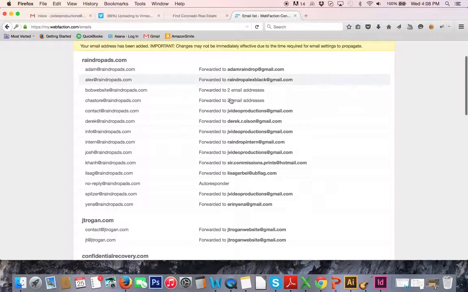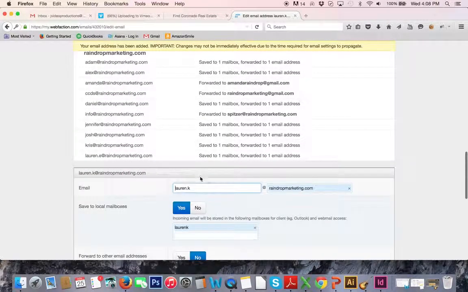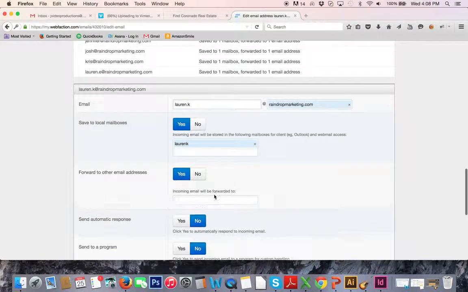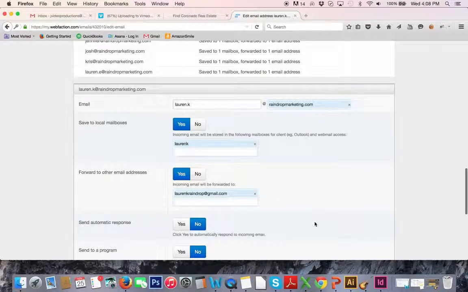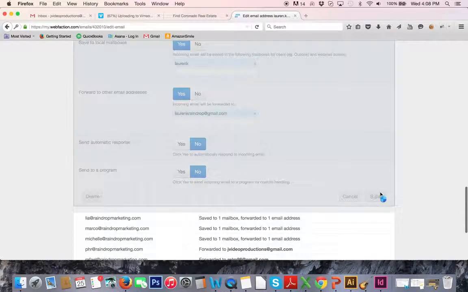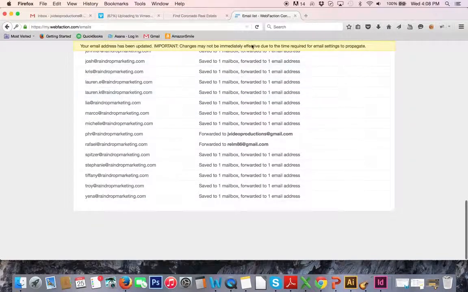So you get this message, it just says that it's been created. We're actually going to come down here, click into here, and we actually have to forward it to a Gmail address. I haven't made the address yet, but I'm just going to make lauren.k.raindrop@gmail.com. Something tells me that will be available. If it's not, I can always come back in here and change it. So we've taken care of step 1, which is we've created an email account.